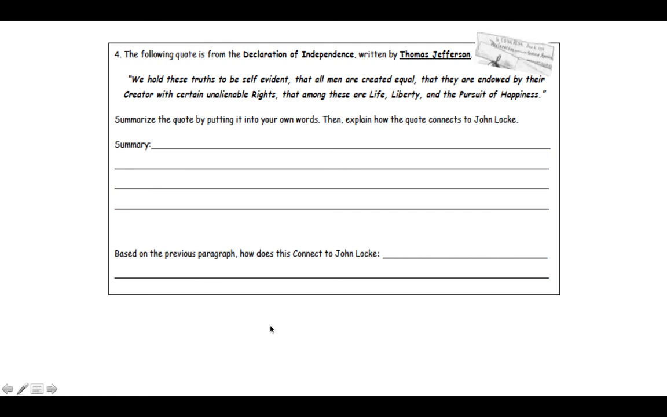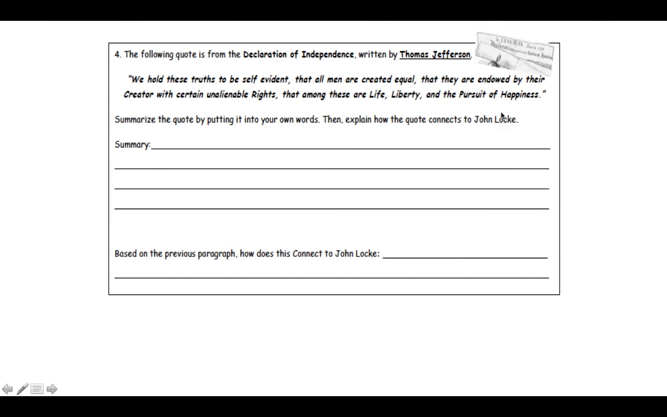Question number 4. The following quote is from the Declaration of Independence, which was written by Thomas Jefferson. And we just learned Thomas Jefferson, the author of the Declaration of Independence, one of the authors, was inspired by John Locke, right? We just said that John Locke's ideas of natural rights is what inspired him. So as I read this, keep that in mind.